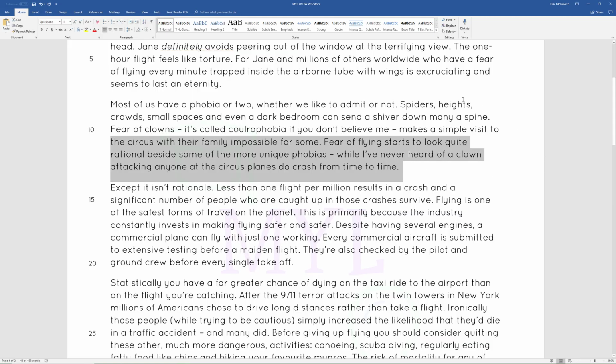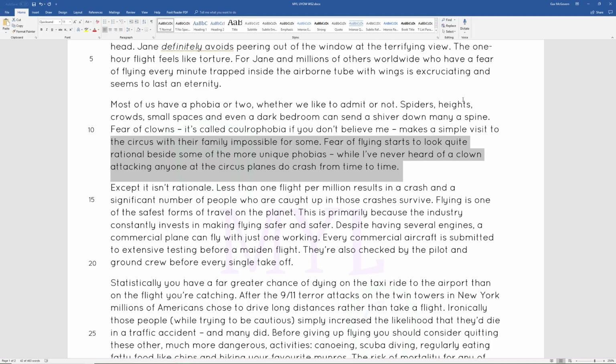So I now have a quick read of it and say, the circus with their family, impossible for some. That's just the end of a sentence. That's not going to help me here. Fear of flying starts to look quite rational. Now, that's the wording of my question. So I'm pretty sure that whatever comes after that phrase, look quite rational, is going to be my answer. Besides some of the more unique phobias, while I've never heard of a clown attacking anyone at the circus, planes do crash from time to time.